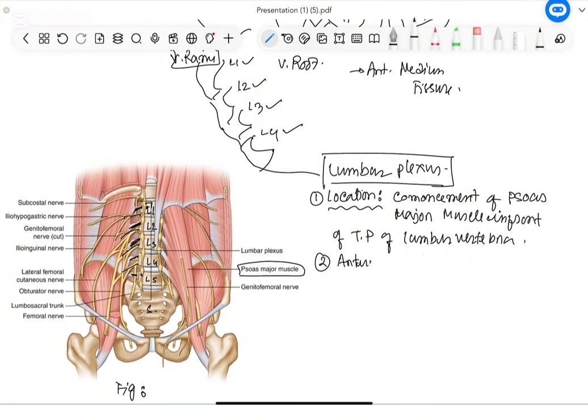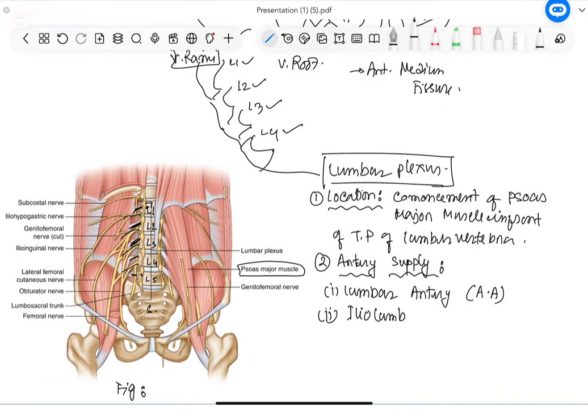The next thing we have to know is the arterial supply of the lumbar plexus. The arterial supply comes either directly from the branches of the abdominal aorta or from some of their branches. So what are they? Number 1, lumbar artery. The lumbar artery is a direct lateral branch of the abdominal aorta. Number 2, iliolumbar artery. The iliolumbar artery is a branch of the internal iliac artery.